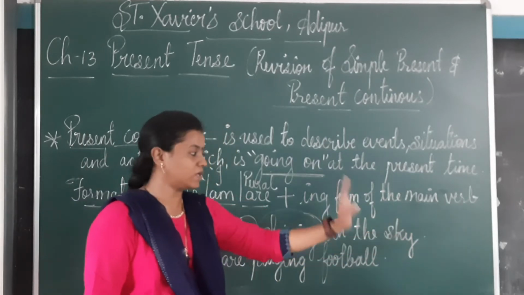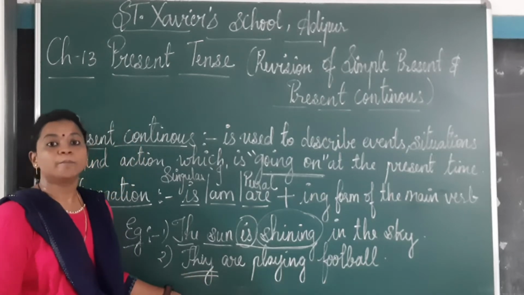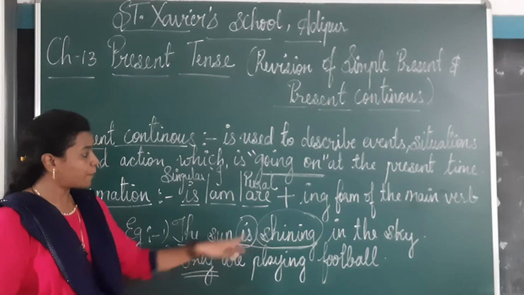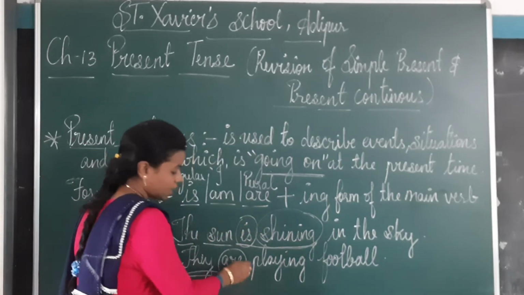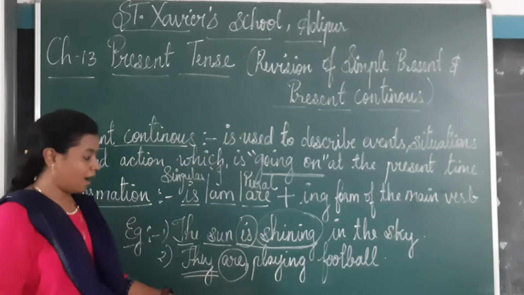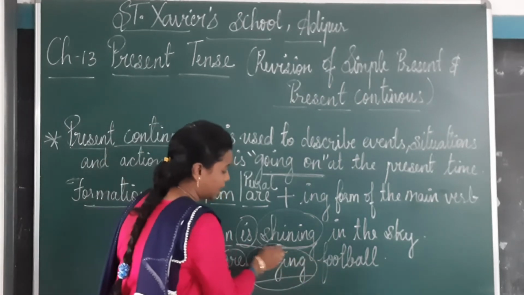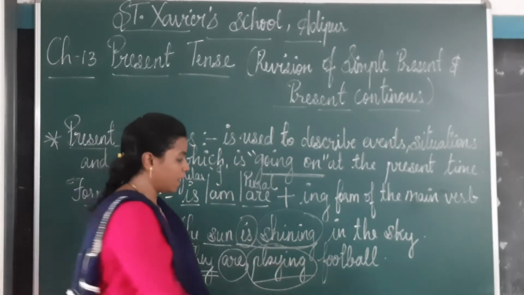That is the rest of our sentence. They. Now they is plural. So for plural what will come? Are. So are for plural. Are playing. Again the main verb is play, so we are adding the ing form.